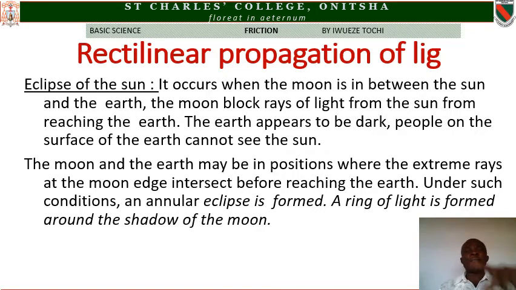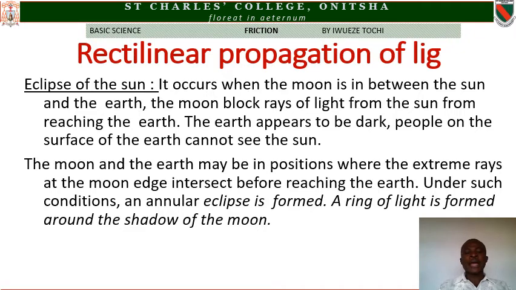As the moon revolves around the earth, at a certain point, the moon is going to block the rays of light coming from the sun from reaching the earth. Therefore, the shadow of the moon will be cast on the surface of the earth. People on the surface of the earth will not be able to see the light from the sun. So we then have eclipse of the sun.